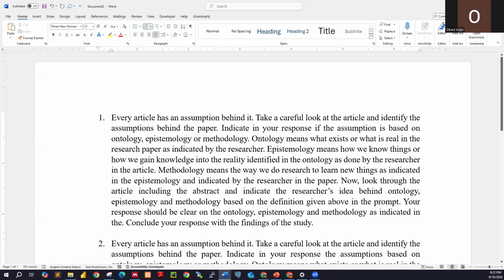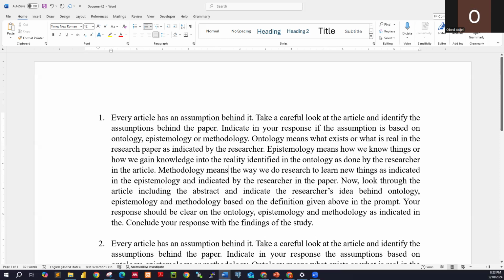Actually, we also know that ontology basically means reality on the ground. So we just want to be specific, as done by the researcher in the article. Now we are saying that methodology means the way we do research to learn new things, as indicated in the epistemology and by the researcher in the paper. So with ontology, you get to know the reality. How did you get to know the reality? That is the knowledge and the method that you used.